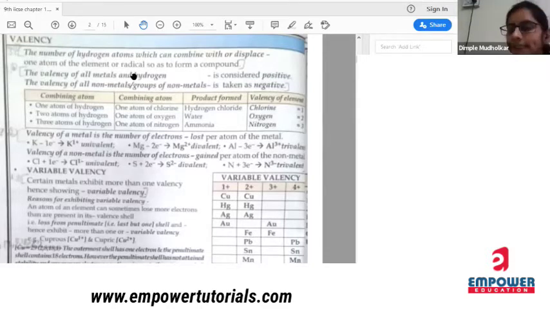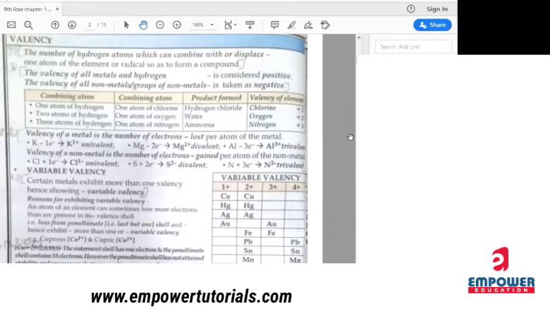Now valency. Can you tell me what is valency? Tanisha, Aditya, anyone can tell me what is valency? Its ability to combine with the atoms of other elements.